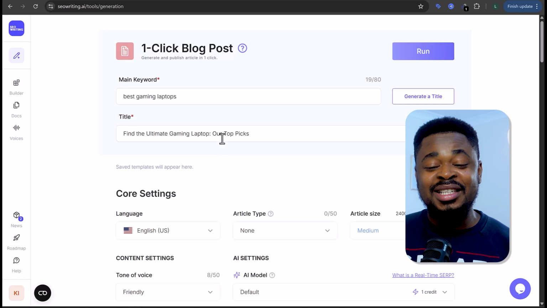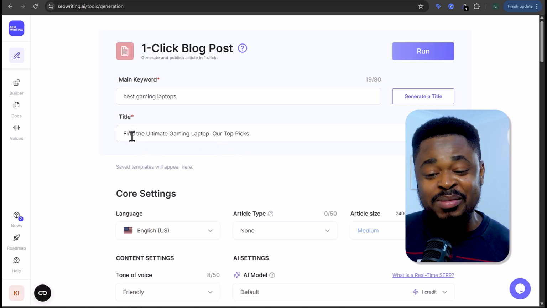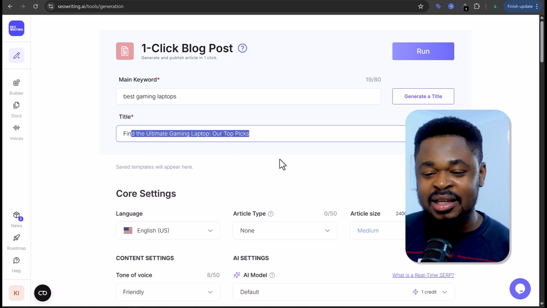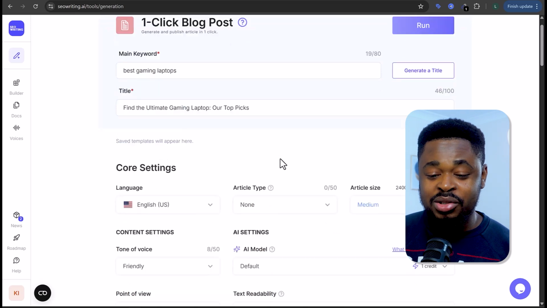As you can see, it has generated a title for this blog post, Find the Ultimate Gaming Laptop, Our Top Picks. Now, this title looks good. What we're going to do is to scroll down.